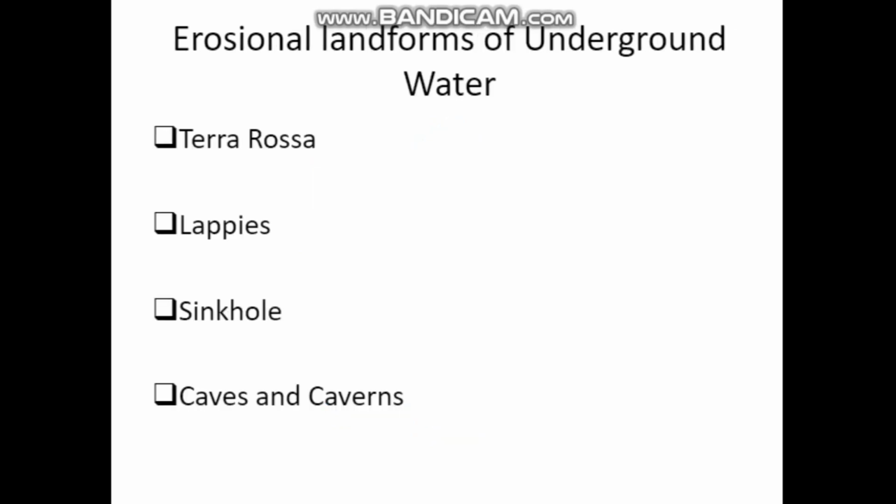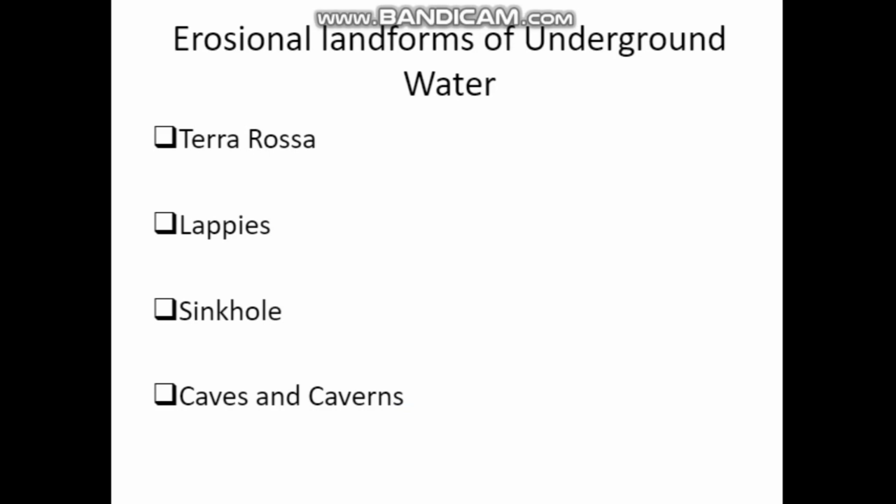First one, erosional landforms of underground water. Under this heading, we have 4 subheadings. So students listen: terra rosa, lapis, sinkhole, caves and caverns. So what are the subheadings under this heading? Erosional landforms of underground water.